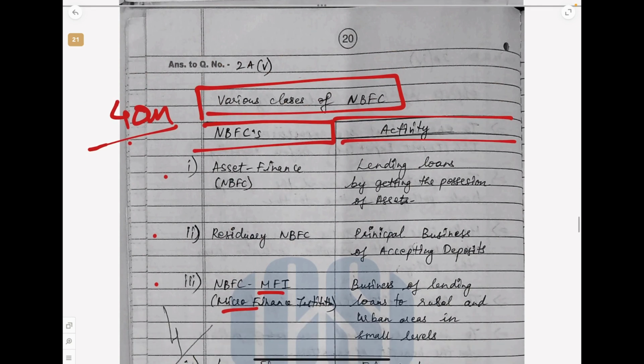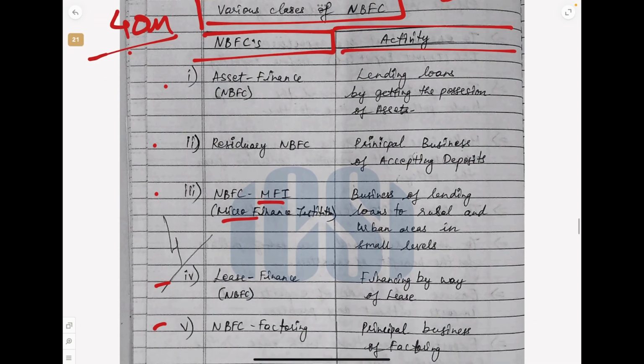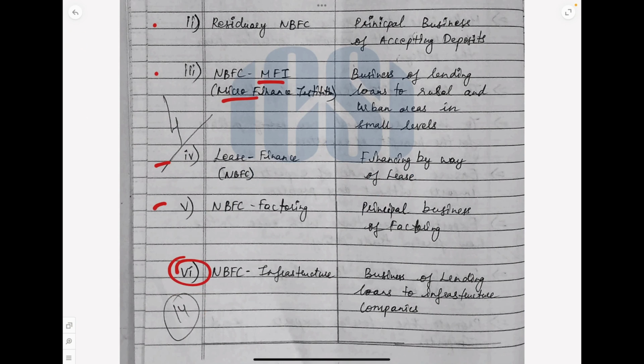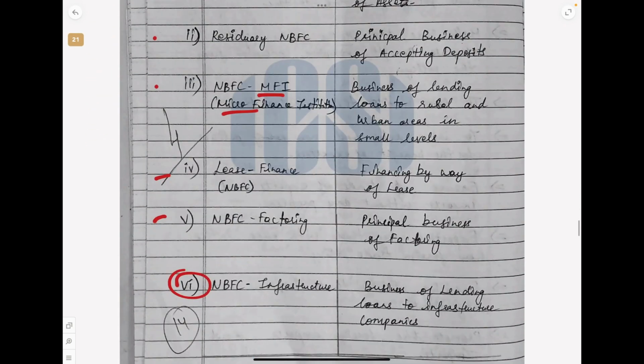See, the presentation is so nice, you don't have to write everything in paragraph. This is one presentation you should take inspiration from for this kind of questions. So they are asking NBFC and what is the different purpose. So activity has been written in one line or even just in phrases. But just see, the time taken to write this answer is not much.